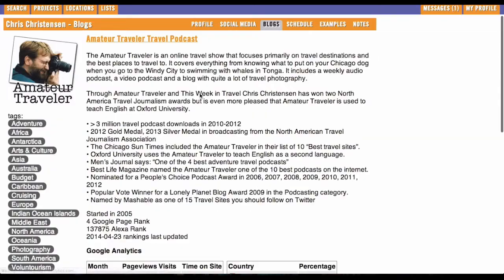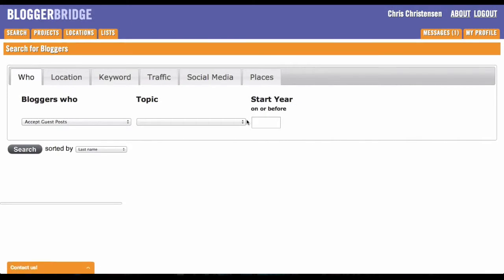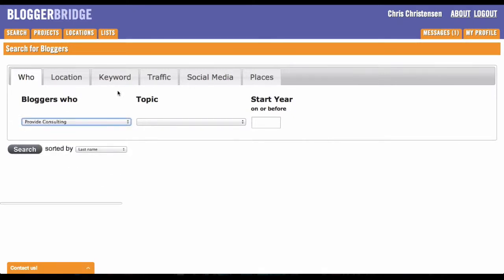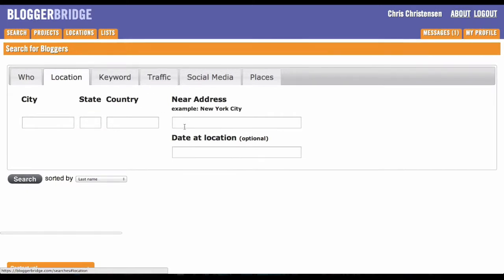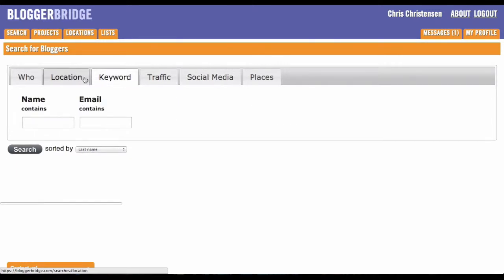So if I go back here to the search, let's say I'm doing a different type of search. This time let's do a search because I've got a specific event going on in New York City. There are two different places in location. This is where the blogger here on the left has said they are from, but this is where they're going to be, and this uses their schedule. And so I can say, for instance, I'm looking for bloggers who will be in New York City, and if I don't specify a date, it's just anybody who is going to be in New York City at all. Don't want anything to limit all that.